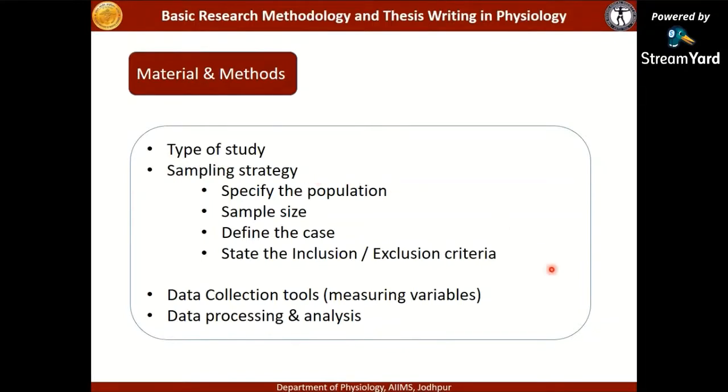You have to specify the population, state the sample size, define the case, and clearly state the inclusion-exclusion criteria for recruitment of the subjects. Then in the methodology you have to state the data collection tools, what instruments you are using to collect the data and measure the variables. Then finally, after collection, you have to process and analyze the data.